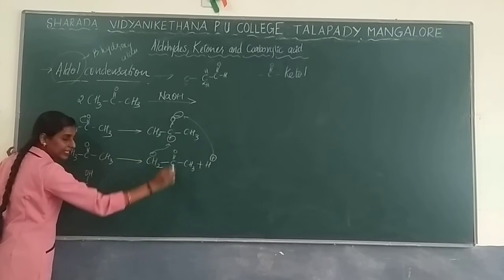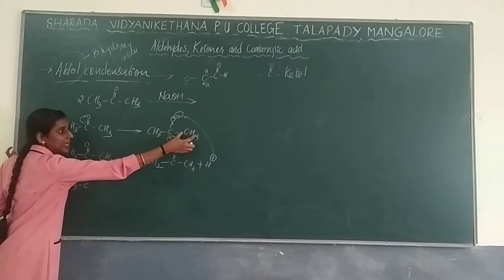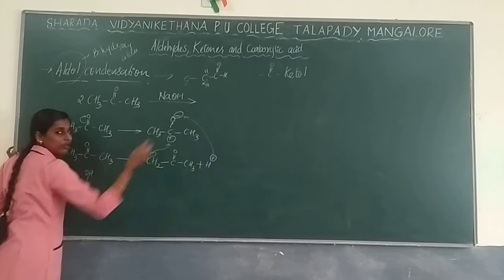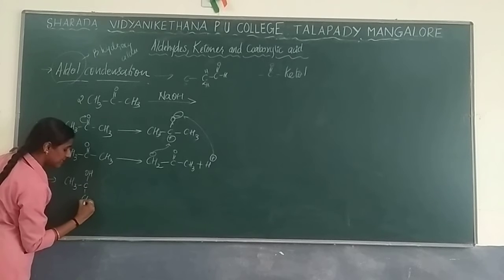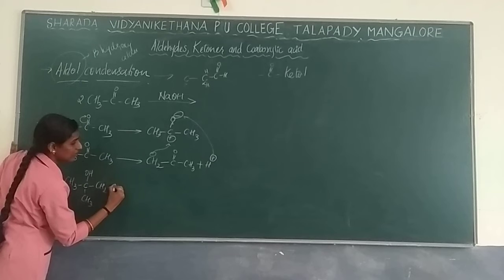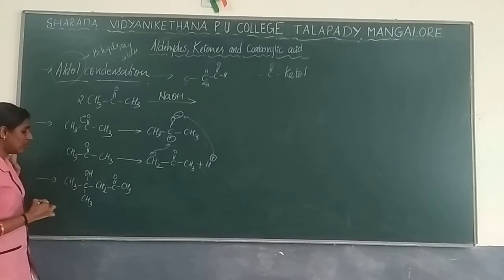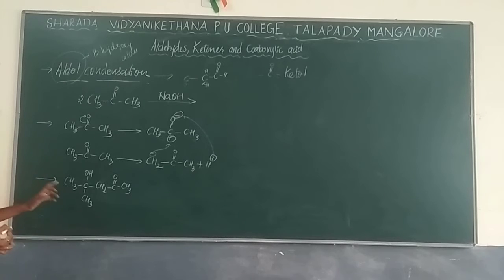Or else maybe you keep this reactant molecule here as well as this one here. So you will get CH3 and here CH2 C double bond O with CH3 will be formed as a product. So this is regarding the product whatever you have got.